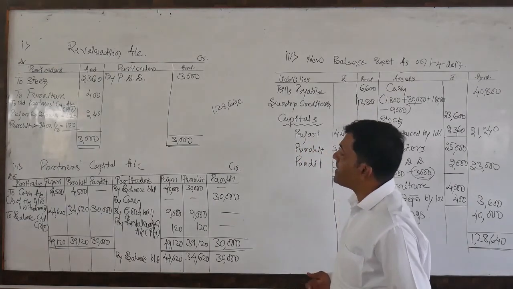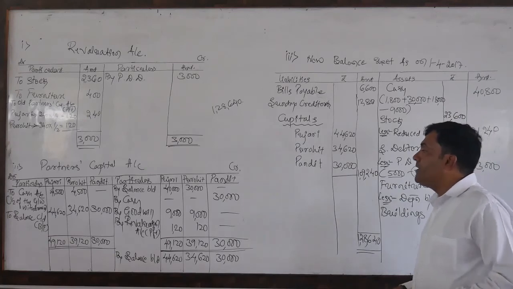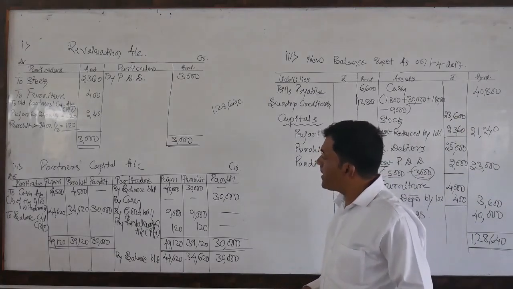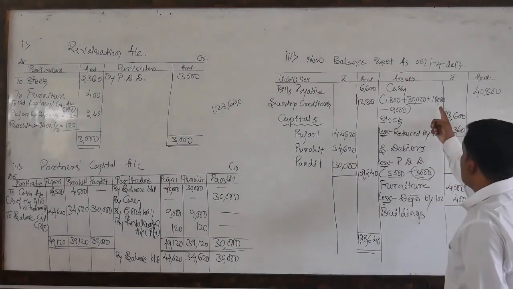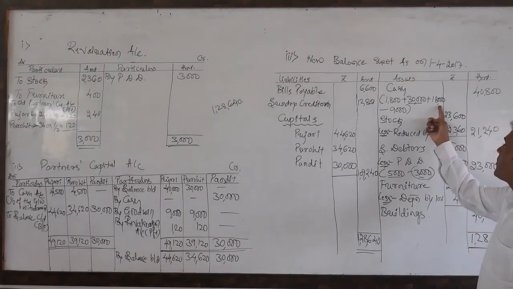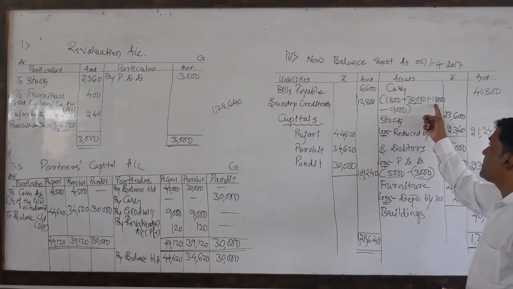So in today's class, dear students, what was the new one? Here the incoming partner has brought 18,000 for the share of goodwill, out of which 50% has been withdrawn by the old partners. So initially it was 18,000.